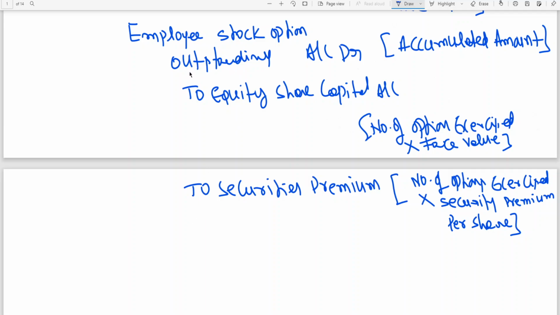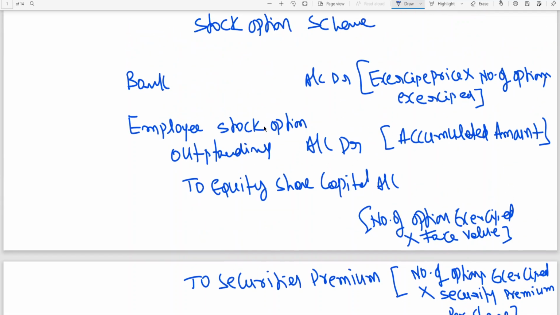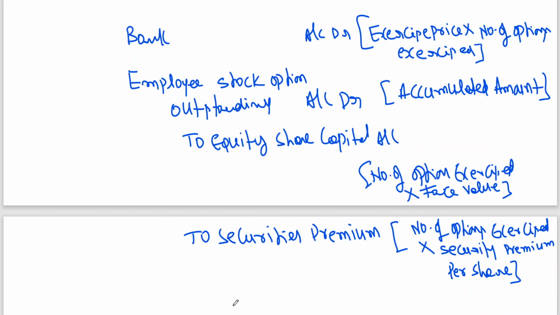So the entry will be bank account debit, employee stock option outstanding account debit, to equity share capital, to securities premium.